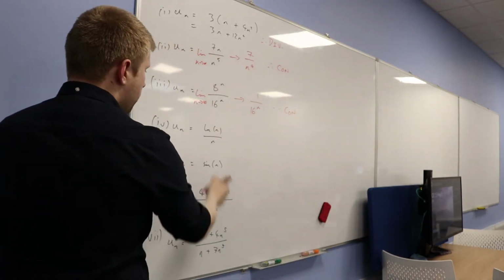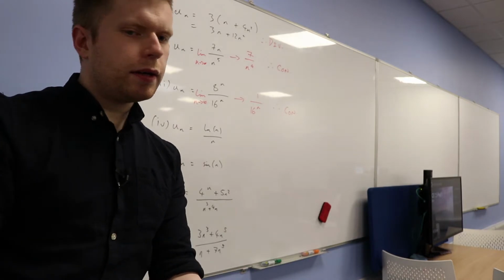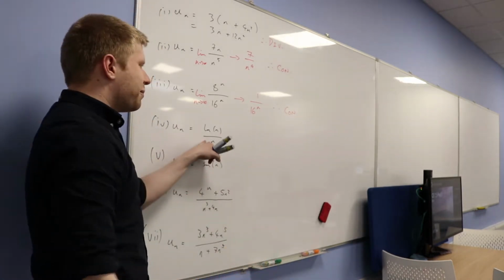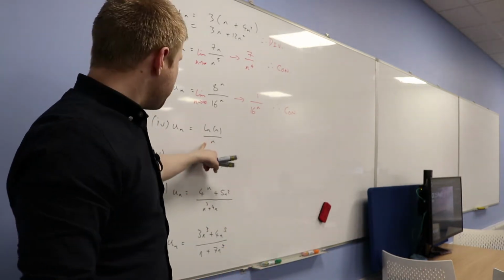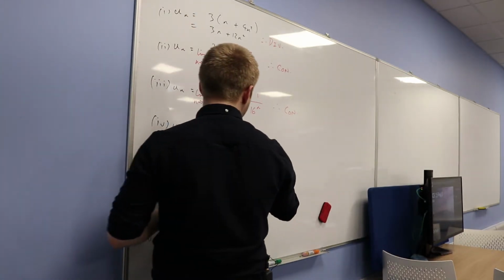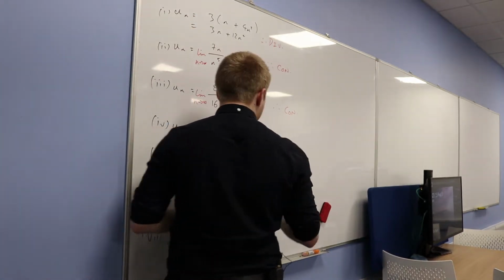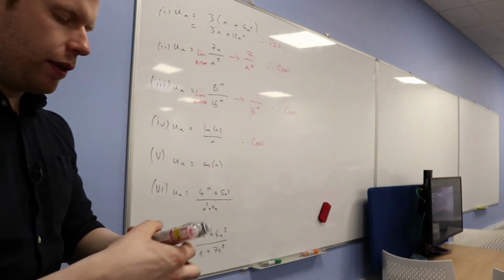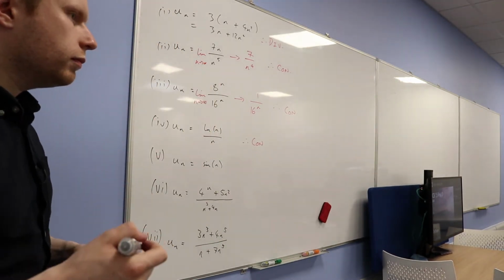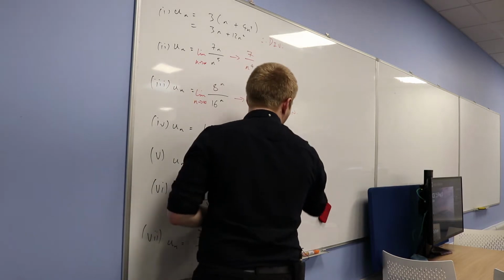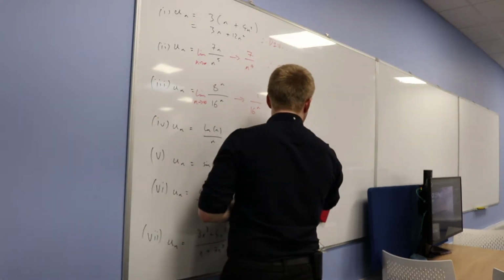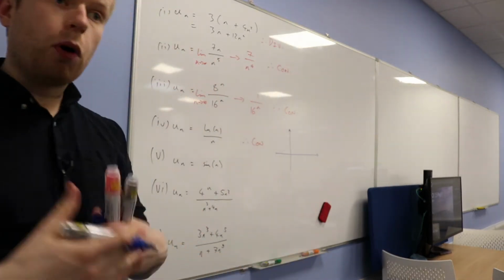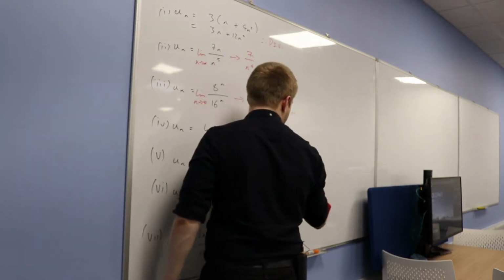Okay, this one caused a little bit of an issue. Well, not an issue, but like people were thinking about it a little bit. I think we came to the right answer. I think it is also convergent. But how do we know? How can we think about this one? Think about what the graphs of ln n and n are going to look like for positive values of n. So in other words, just on this side of the axis.